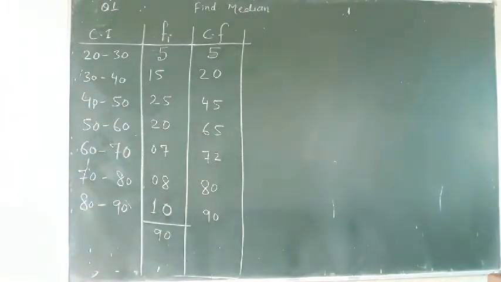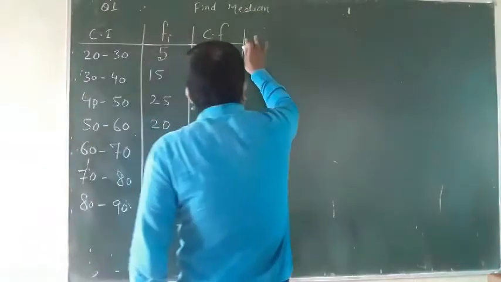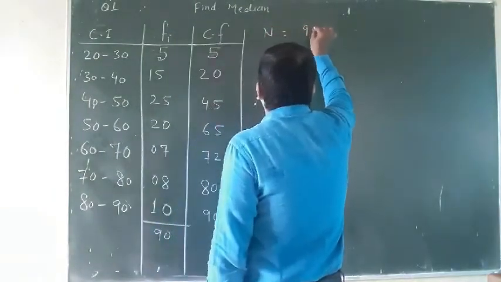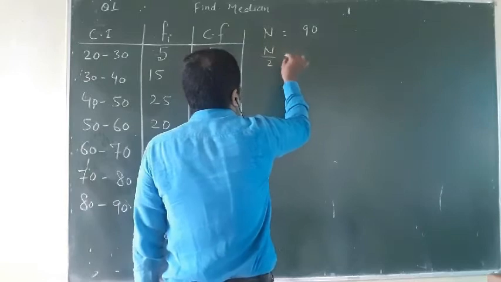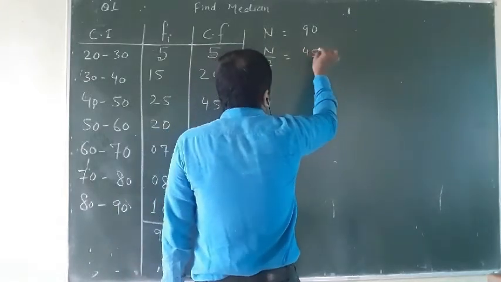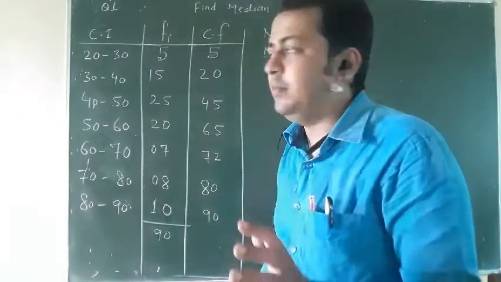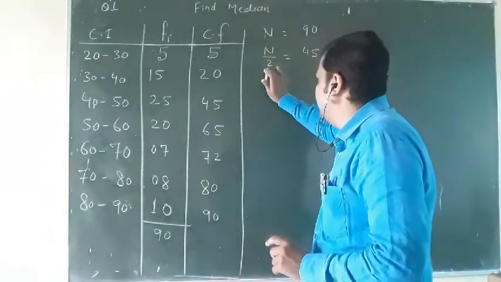This is the minimum criteria. So after that, put this term as n. Here the total n is 90. So n by 2 will be 45. You need 5 items to find the median of any grouped data. You need 5 things. The first one will be this one.